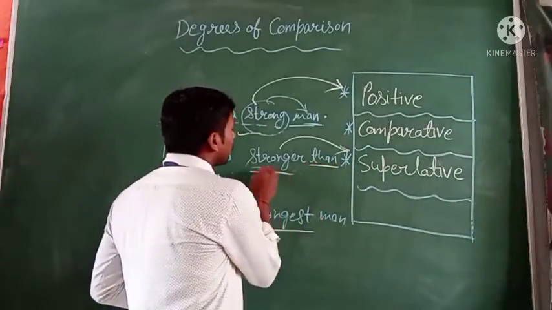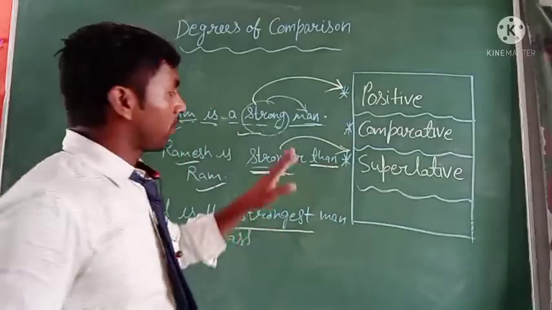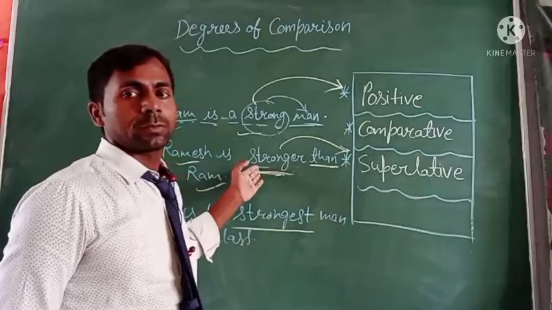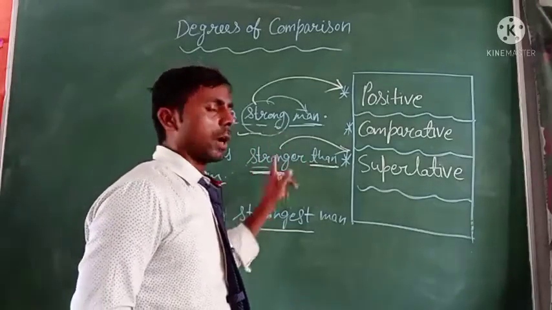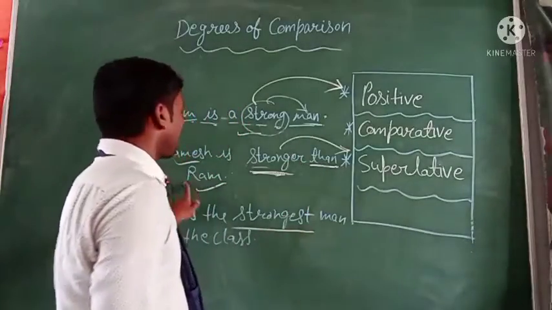After the comparative degree, we have to use than. Without that we cannot accept it as right. When you use the comparative degree, always use than after it, before the noun.